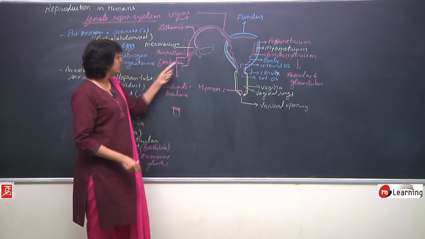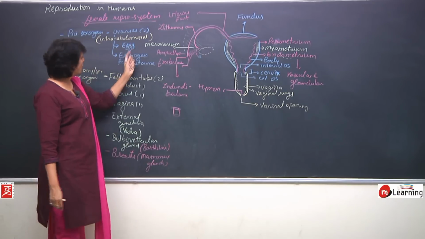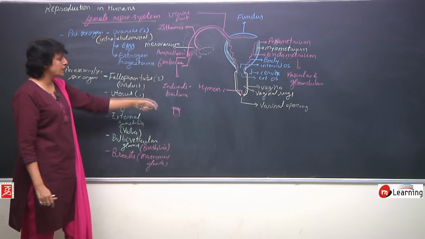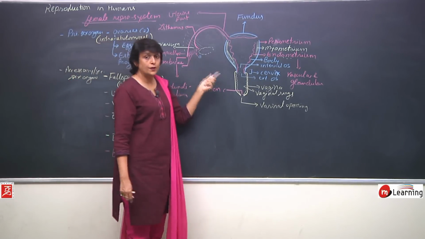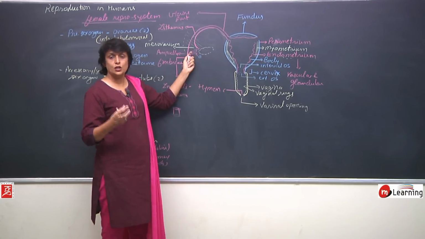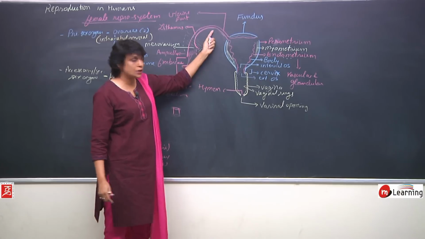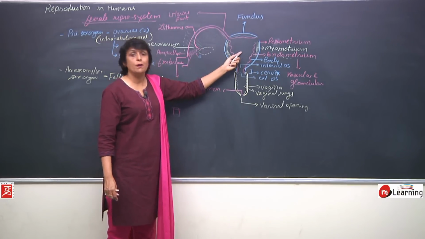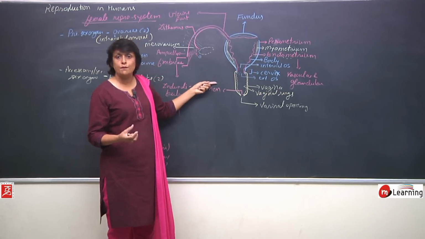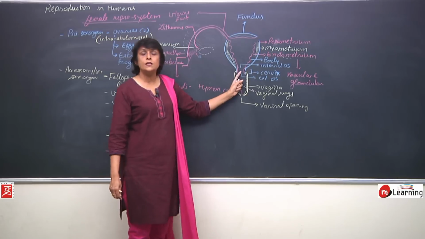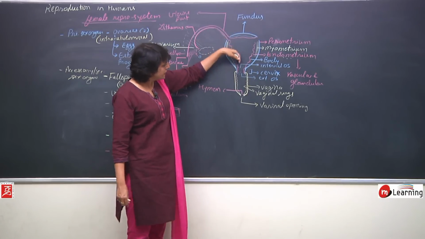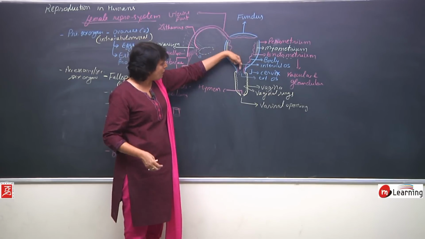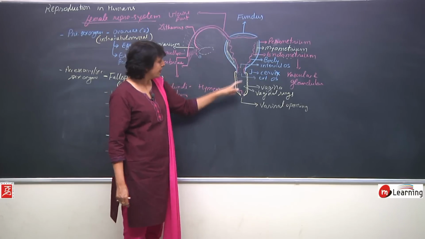So structure wise, ovaries, the primary sex organ, then fallopian tube, uterus, vagina. We will talk about the external genitalia, but function wise, fallopian tube, collection of the egg and fertilization and then transfer of it. Uterus is the structure where zygote will get implanted, placenta formation and the complete fetal development. Cervix is the place where the fetus will get fixed. When the baby has completely developed, the fetus is completely formed, it fixes with its head here.